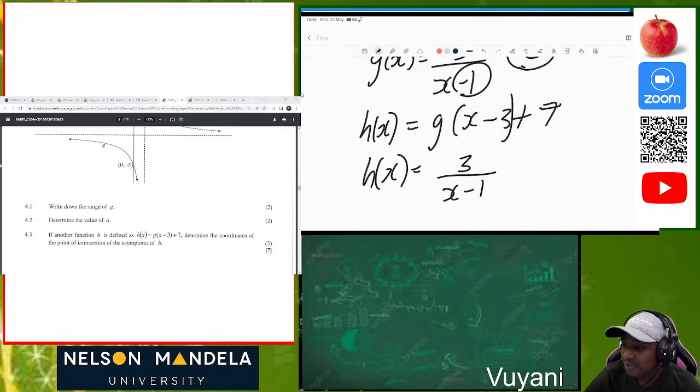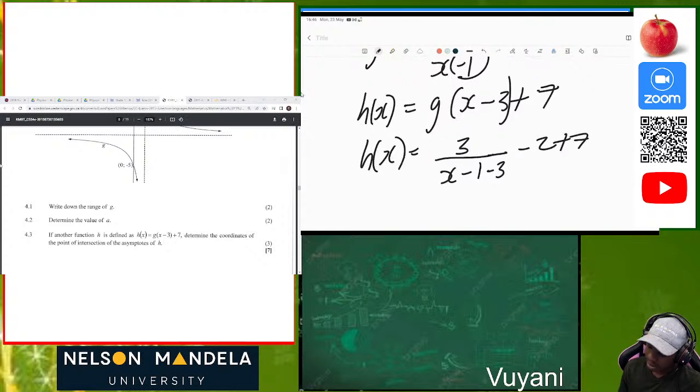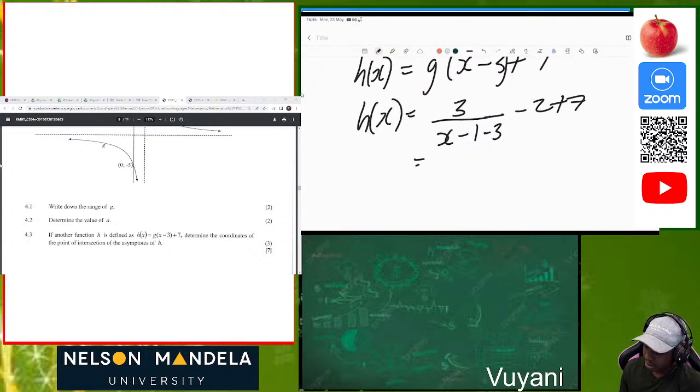So since it has been shifted to the right, now we must just be able to substitute there and say x minus 1 minus 3. Then we have minus 2 plus 7 because the graph has been shifted. So that is what is important. That is the key in the process. Okay, so it's x minus 1 minus 3, minus 2 plus 7. Then now we have 3 over x minus 4. Then 7 minus 2 is plus 5.